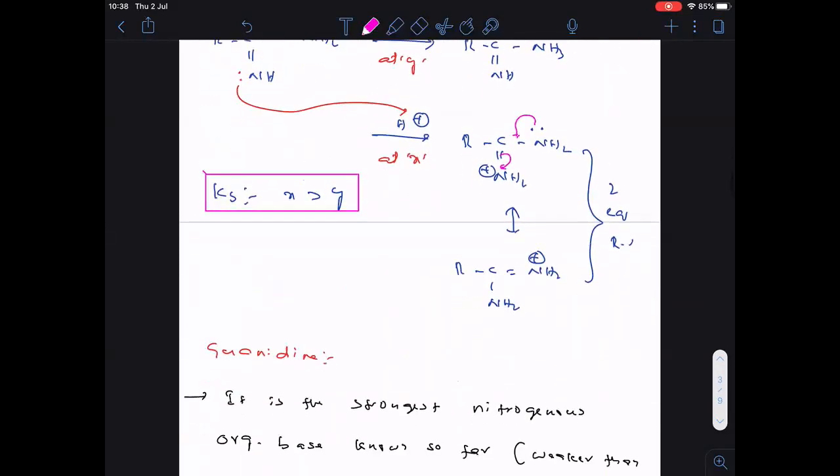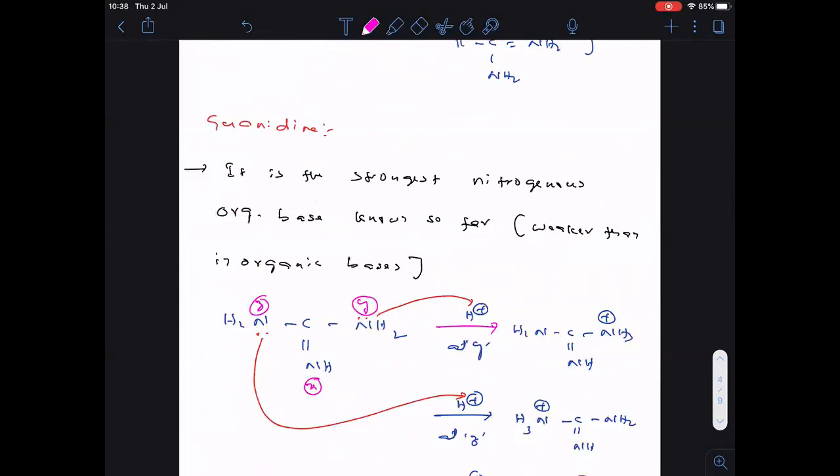Clear? Then this is guanidine. It is the strongest nitrogenous organic base known so far. Completed.